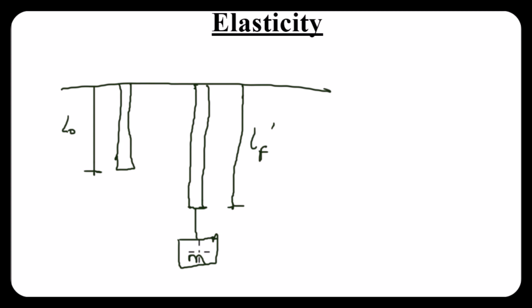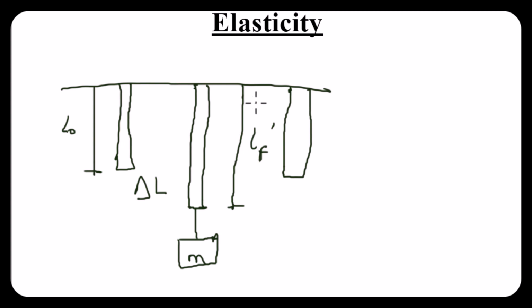So after I've applied this load M, this material's length or size or shape is going to increase by a factor of delta L. Now, when this happens, peradventure I now remove this load, I remove this mass M. If it goes back to its original position or shape or size, then definitely I can say that this material is elastic in nature. So that's what elasticity is trying to tell us.